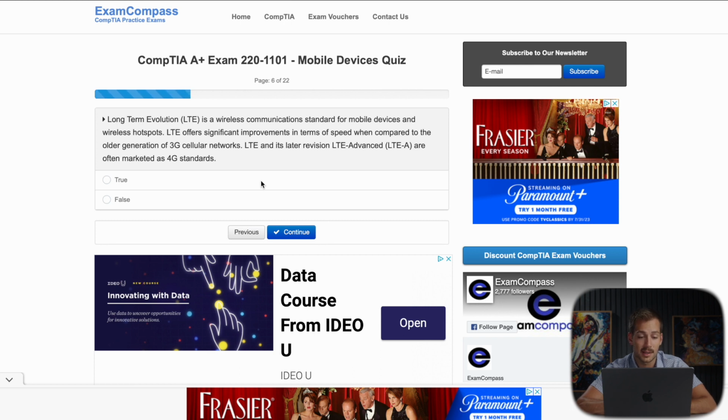LTE offers significant improvements in terms of speed when compared to the older generation of 3G cellular networks. LTE and its later version LTE Advanced are often marketed as 4G standards. Now, I don't think this one needs too much explaining.